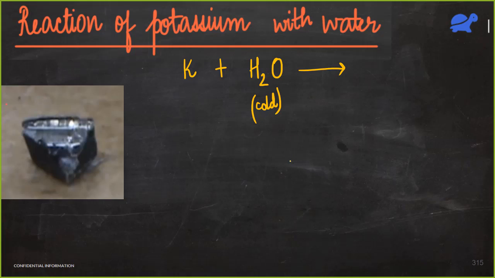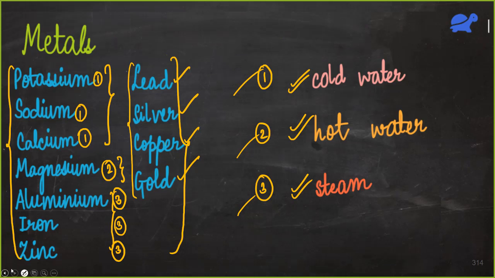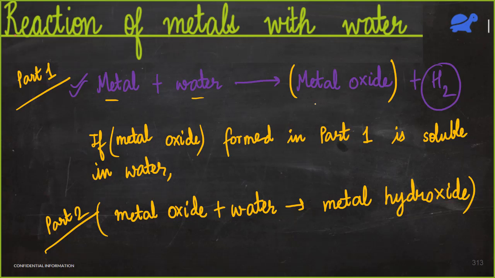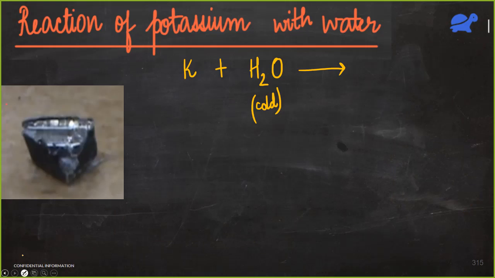What is the product here? You see this? What did I write here? Metal plus water gives metal oxide plus hydrogen. So tell me the products here. K2O plus hydrogen. Very good, Krish. We get K2O, potassium oxide, and we get hydrogen. So let's balance this equation. Chop chop, jaldi se balance and tell me the answer. Ma'am, 2K. 2K, and yeah, it's balanced.